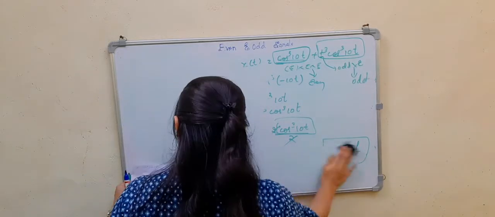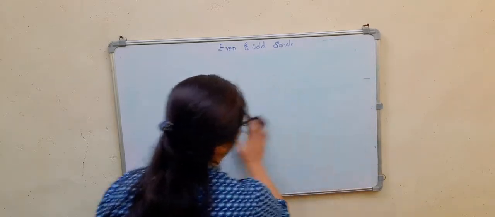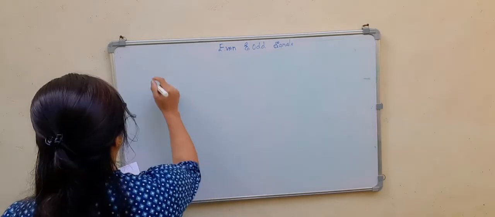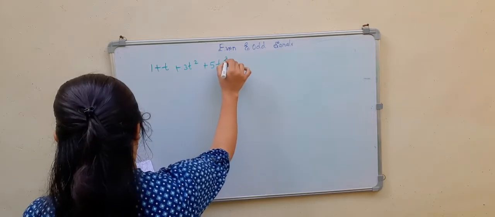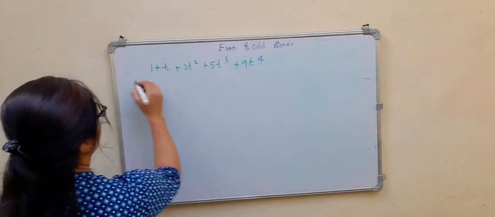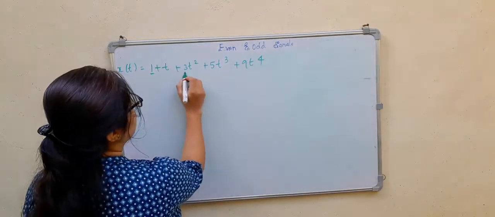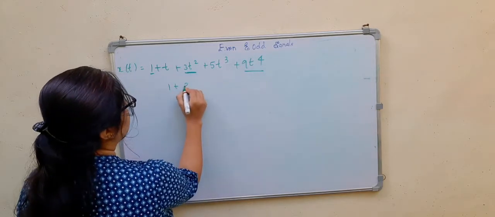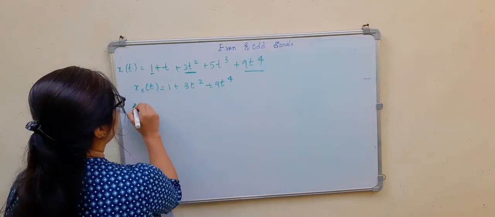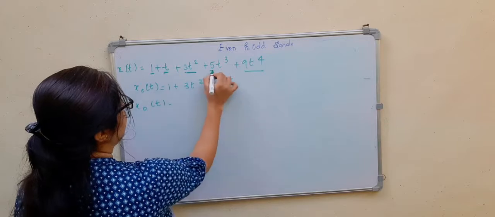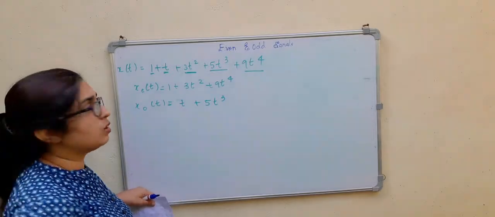Next is, again to find out the even and odd components, 1 plus t plus 3t square plus 5t cube plus 9t to the power of 4. So just by that trick we can identify this is even, this is even, this is even. So 1 plus 3t square plus 9t to the power of 4 will be the even component. Odd component will be t and 5t cube, t plus 5t cube.